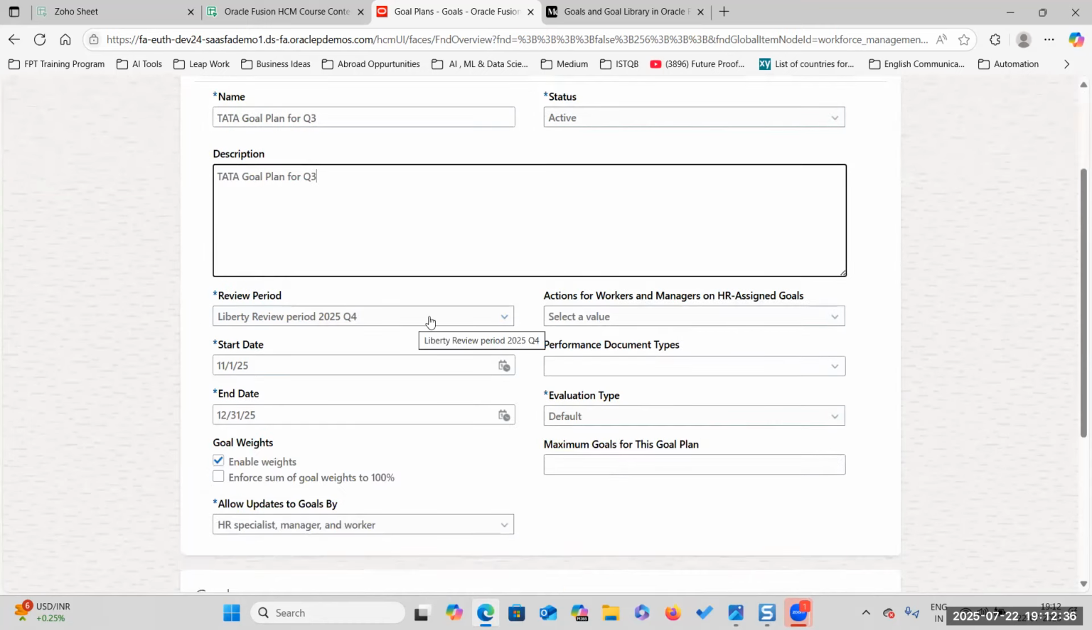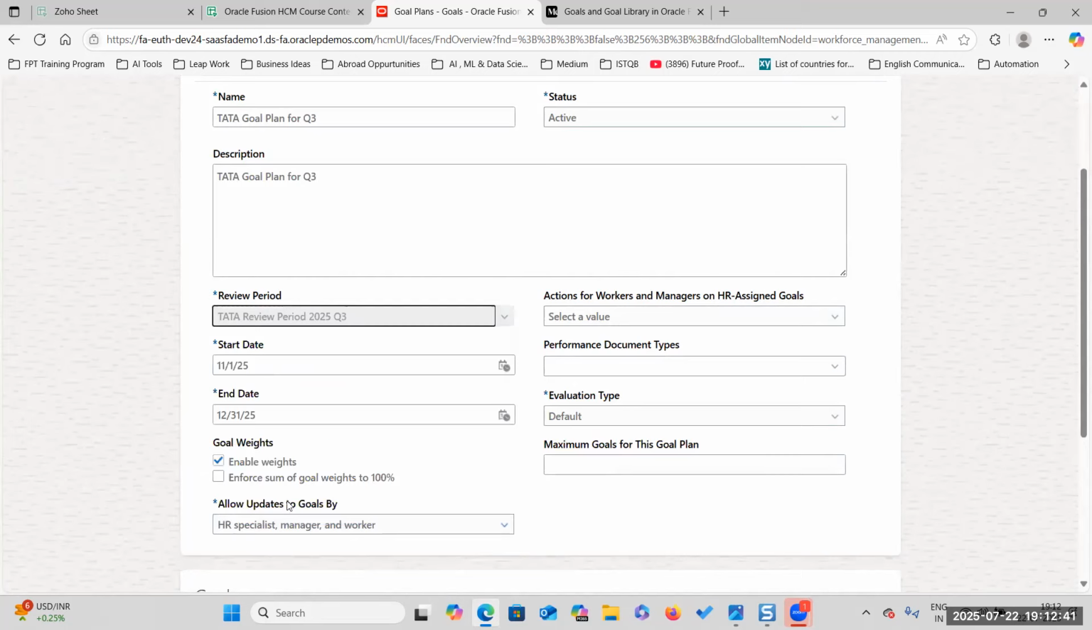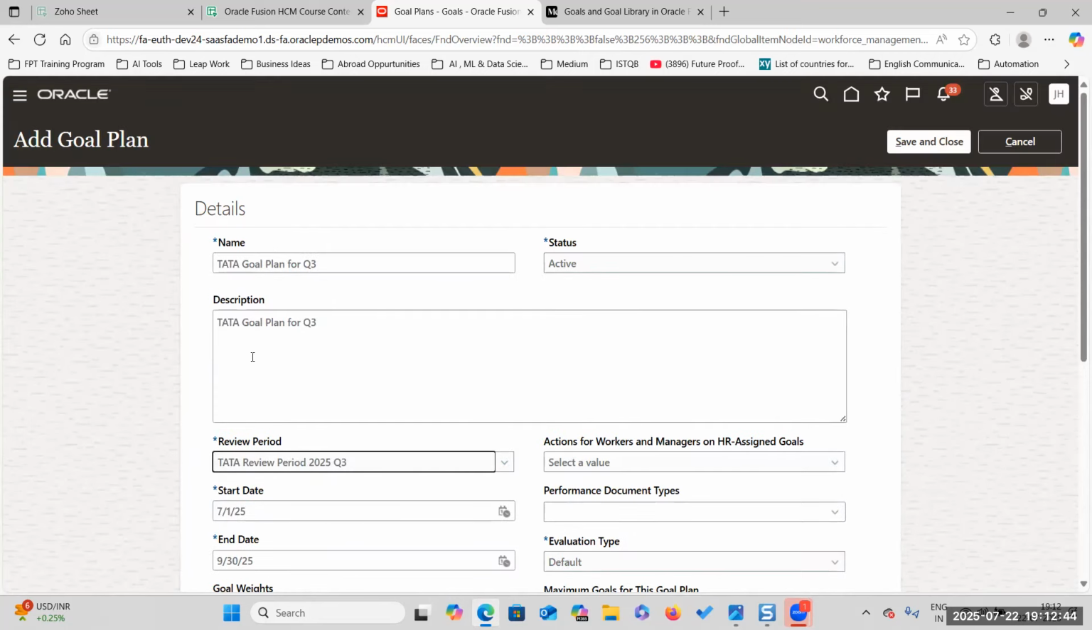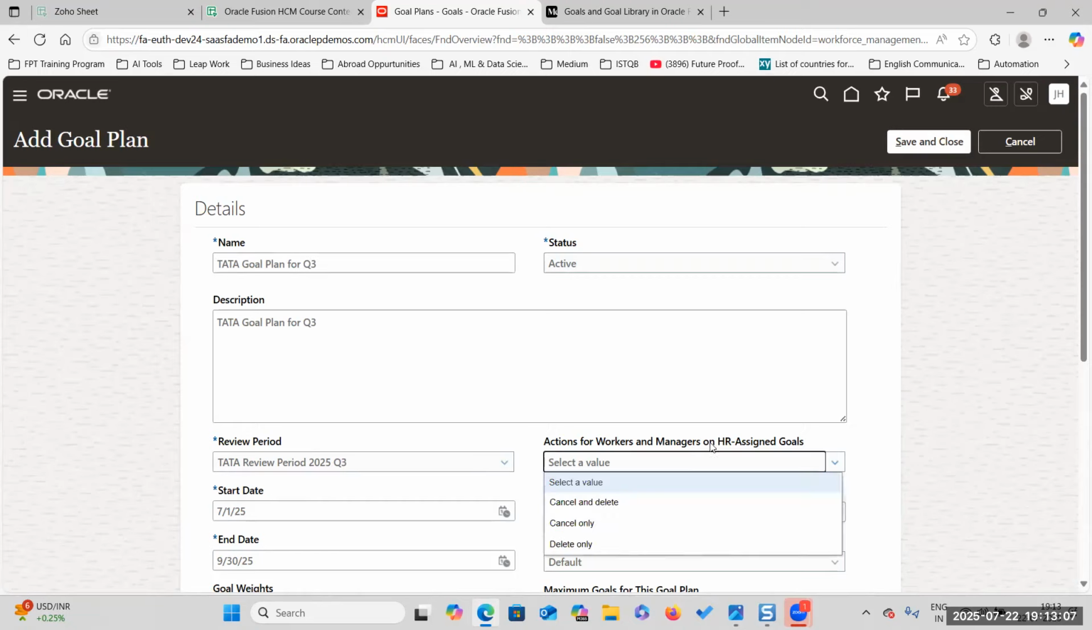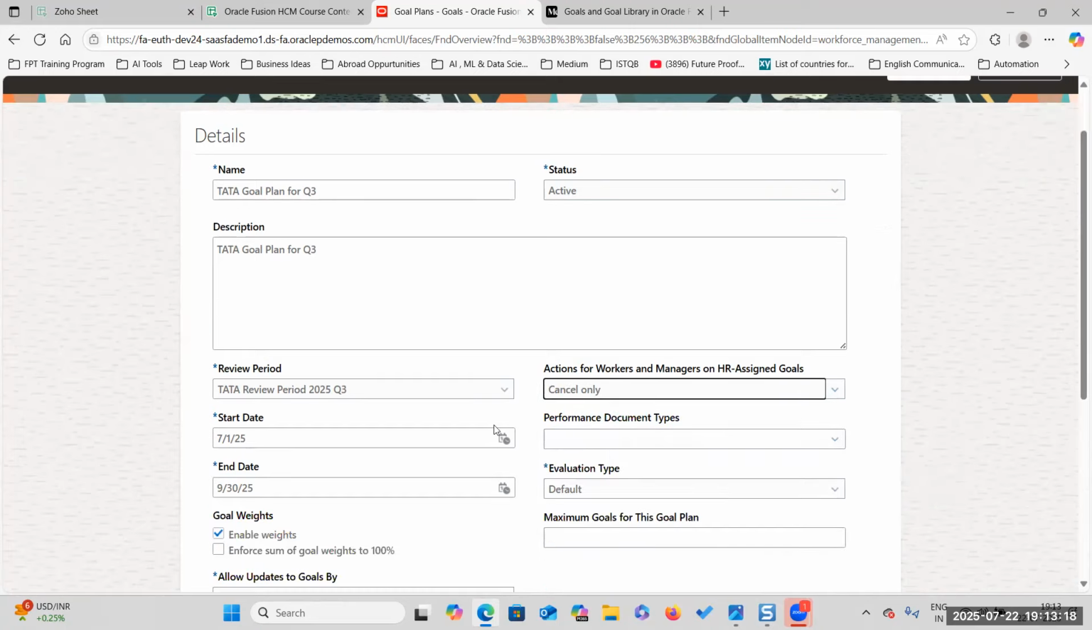So what is the review period? Review period is Tata review period Q3. The review period should be aligned with this one. From when to when will the goal be there? July 1st to September 30th: July, August, September. For this particular review period, I am assigning the goal plan. Next, the action for workers, managers and HR assigned goals: whether they can delete, or they can only cancel, or they can cancel and delete. Okay, they can only cancel, they cannot delete. I'm giving the option to cancel.